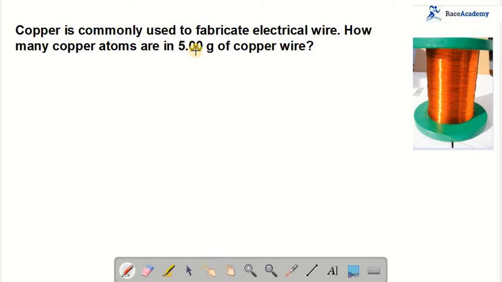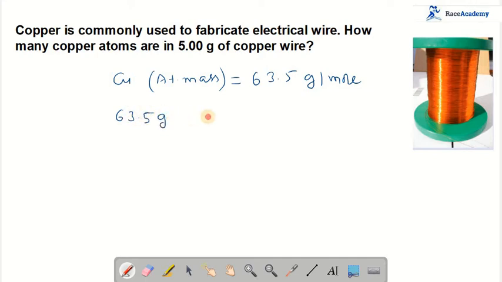Copper is commonly used to fabricate electrical wire. How many copper atoms are there in 5 grams of copper wire? To know this one, again we should know what is copper's atomic mass. Atomic mass of copper is 63.5 grams per mole. It indicates that 63.5 grams of copper contains Avogadro number, 6.022 into 10 to the power of 23, copper atoms.